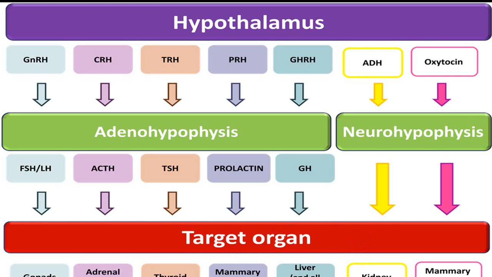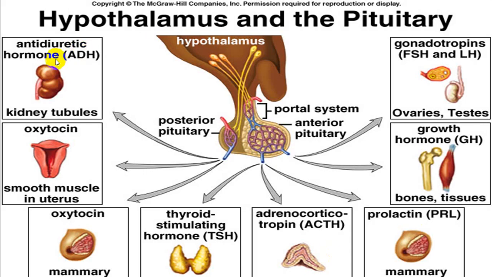We already mentioned all this before. These are all those different hormones and where they are acting. Again, same diagram. ADH acts on the kidney tubule, oxytocin will act on smooth muscle as well as mammary gland. TSH will act on thyroid gland, ACTH will act on adrenal cortex, prolactin will act on mammary glands, growth hormone will act on bone, muscles, liver, etc. And gonadotropic hormone will release FSH, which will act on gonads, ovary and testes.